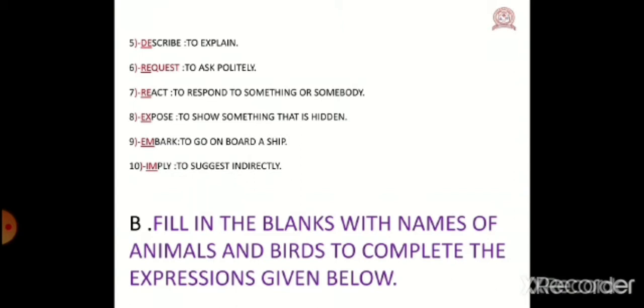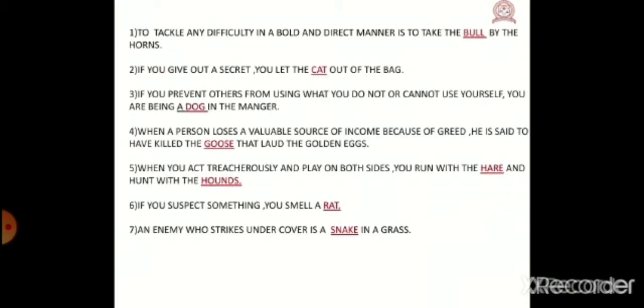Now in this, we have one more question, children. That is, fill in the blanks with names of animals and birds to complete the expressions given below. Okay? Number 1, to tackle any difficulty in a bold and direct manner is to take the dash by the horns.